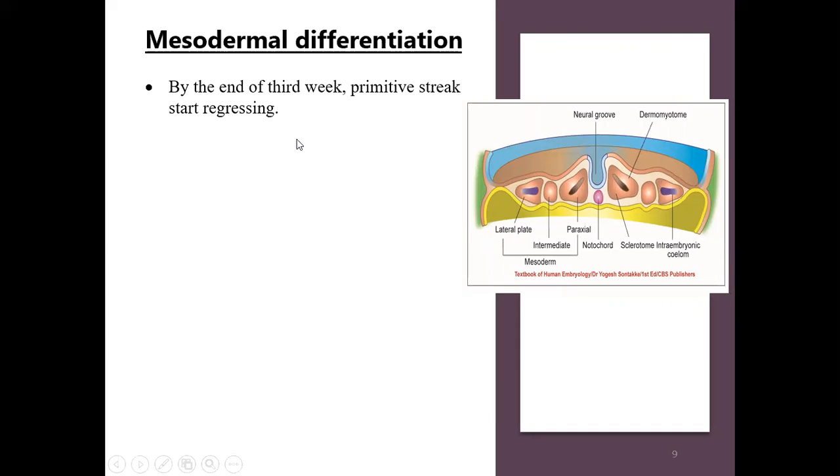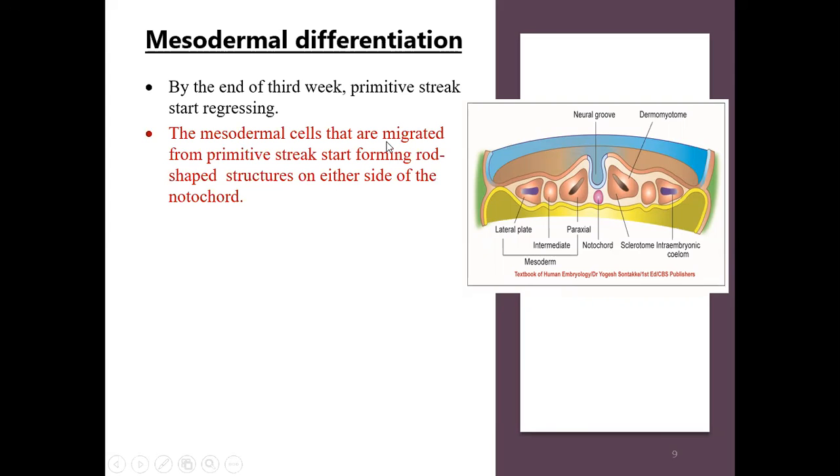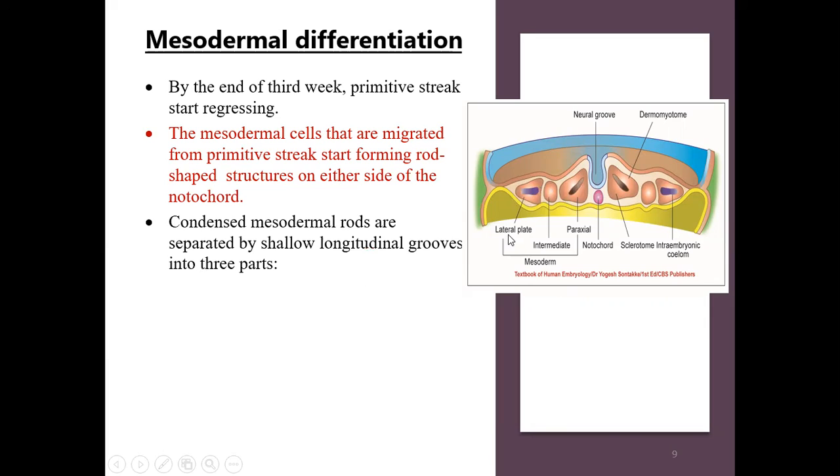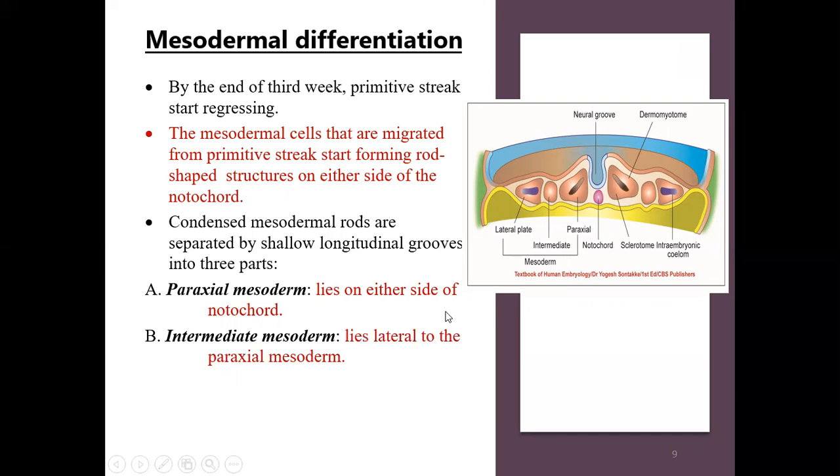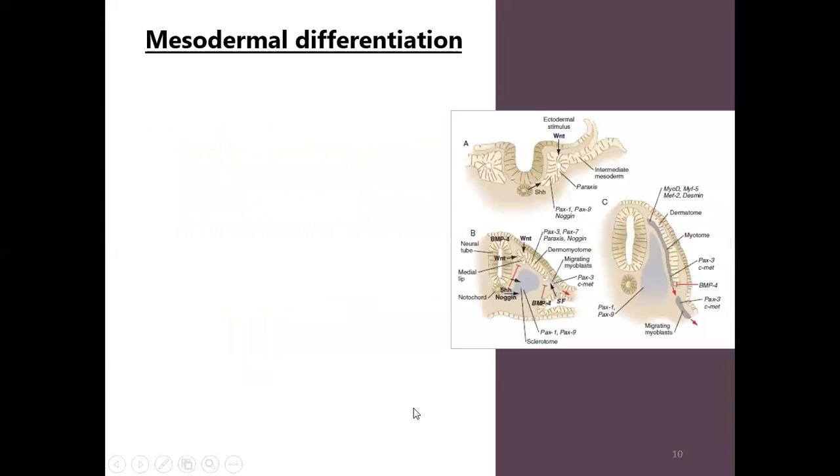So what are the events during the mesodermal differentiation? By the end of the third week, the primitive streak will start regressing, and the mesodermal cells that migrated from the primitive streak will start forming rod-shaped structures on either side of the notochord. So condensed mesodermal rods are separated by shallow grooves into three parts. One is the paraxial mesoderm, which is near the axis. Then is the intermediate mesoderm, which lies lateral to the paraxial mesoderm, and then the lateral plate mesoderm, which is the lateralmost part of the mesoderm.